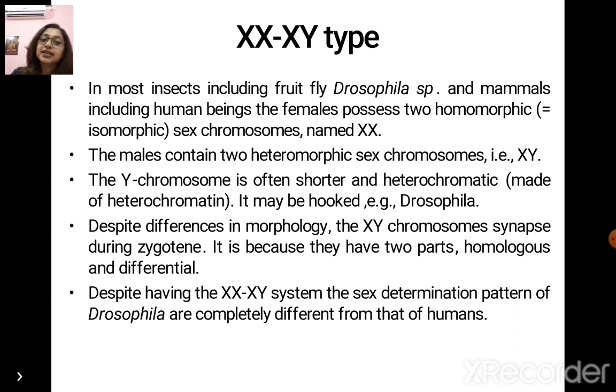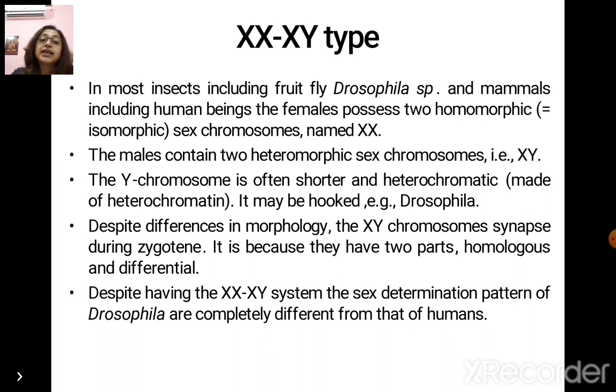The males contain two heteromorphic sex chromosomes, X and Y. The Y chromosome is often shorter and heterochromatic, made up of heterochromatin. The shape of the Y chromosome in Drosophila is hook-shaped. Despite differences in morphology, the X and Y chromosomes synapse during zygotene. It is because they have homologous and differential parts which pair during crossing over and chiasma formation.